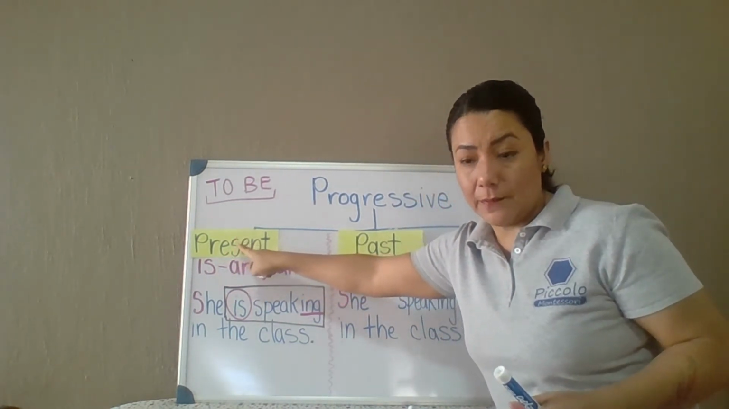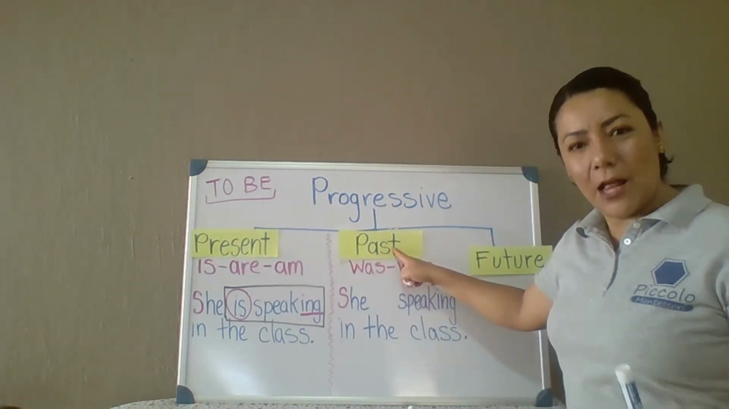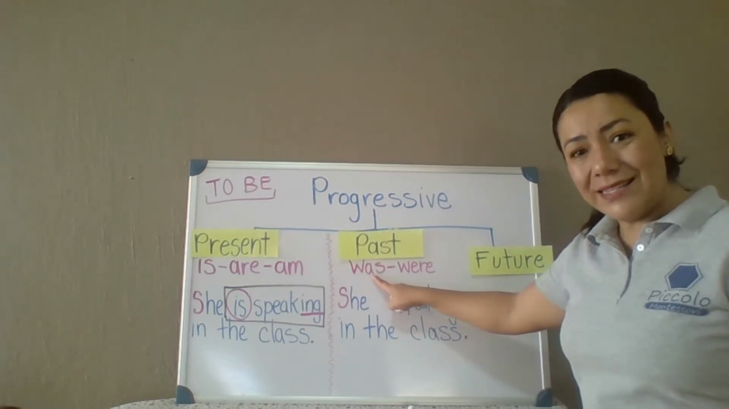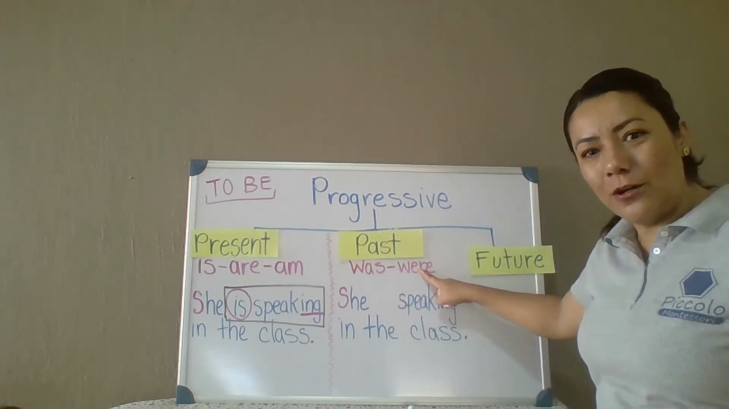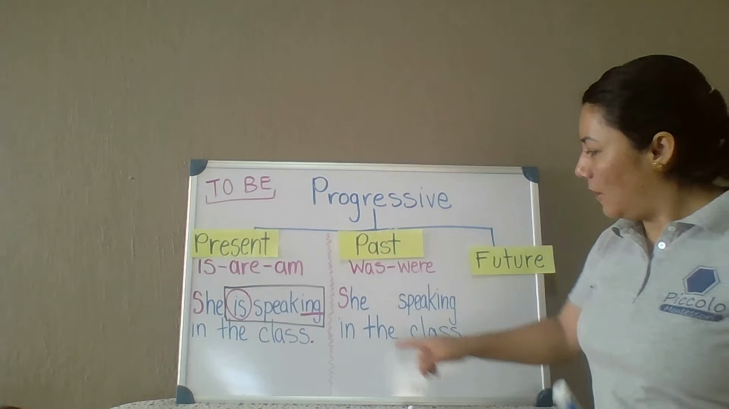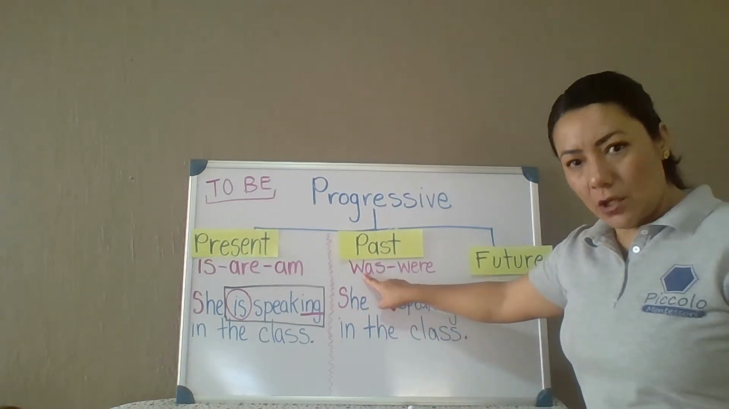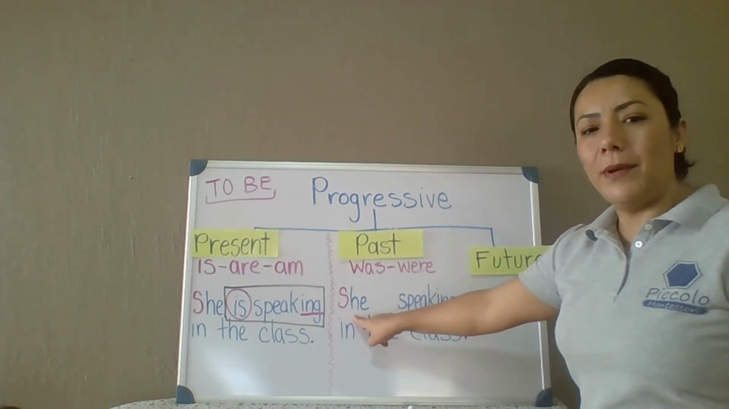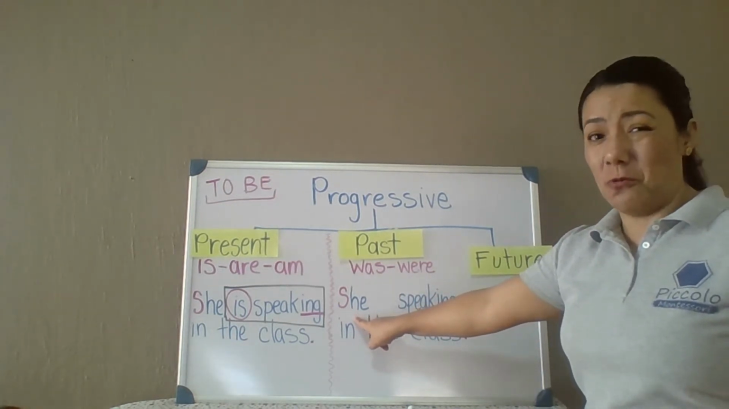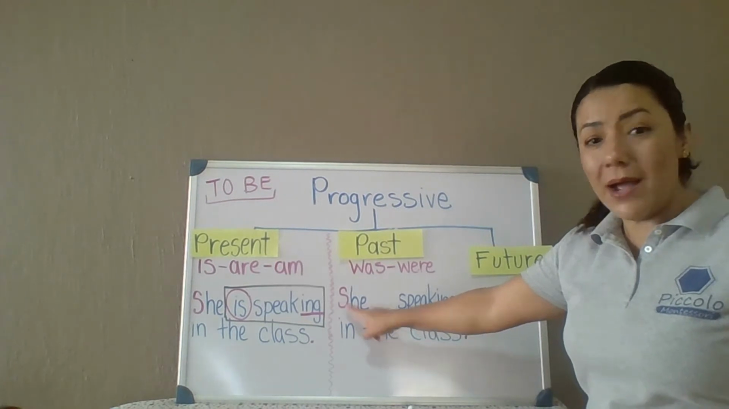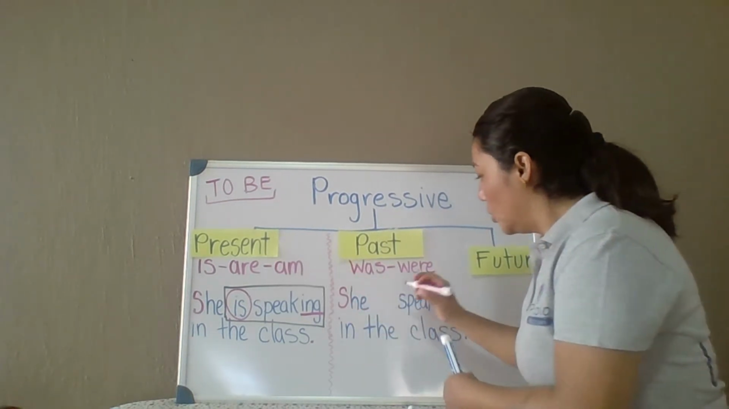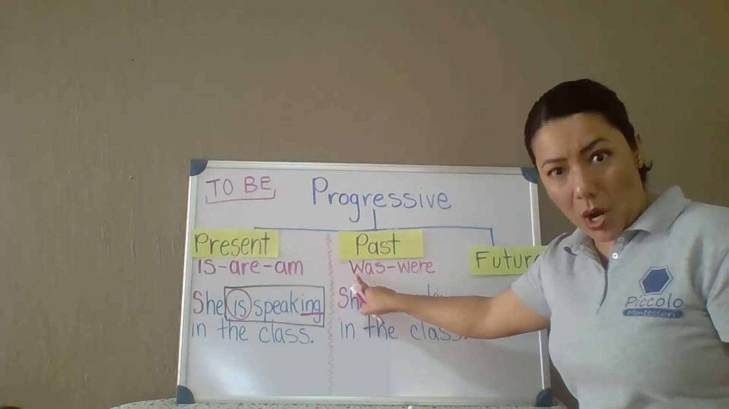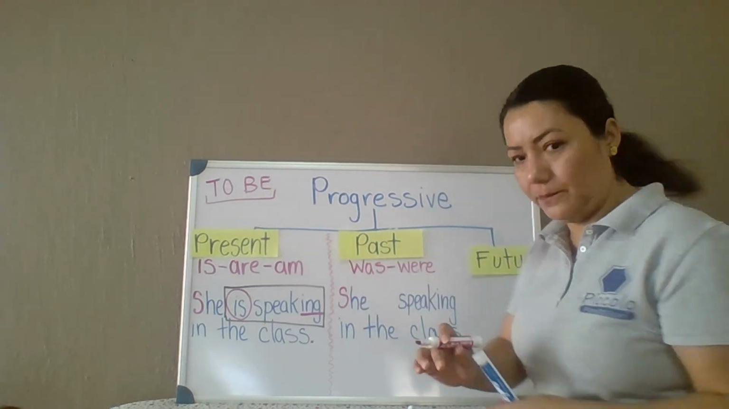Is is for present. What helping verbs are we going to be using in past? Was or were. Was and were. Now, this is for singular and this is for plural. Was, were. How many girls? Just one. Oh, teachers. Just one. So that is singular. So our helping verb now is was. I'm going to write it down.